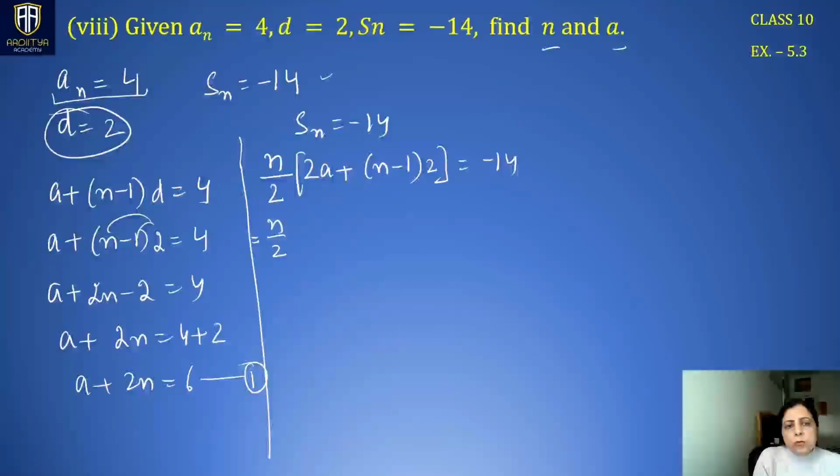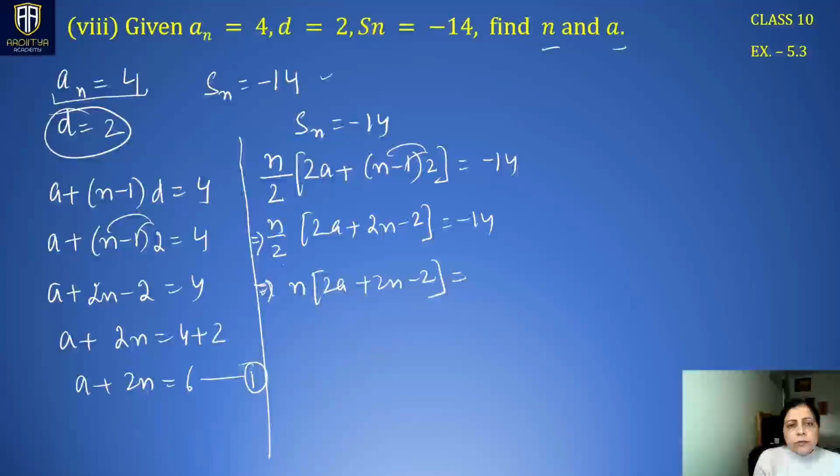N by 2 multiplied by 2a plus, you can open this, this becomes 2n minus 2, which is minus 14. We can take this 2 to the right hand side, so it becomes n times 2a plus 2n minus 2. Take this 2 to the right hand side, it becomes minus 28.